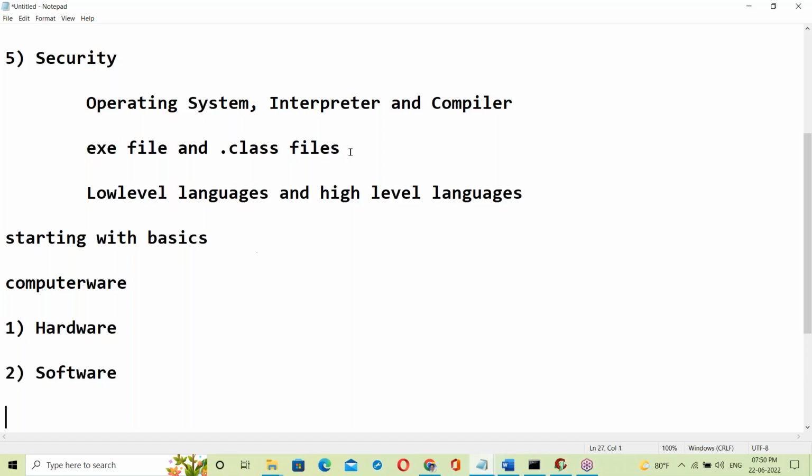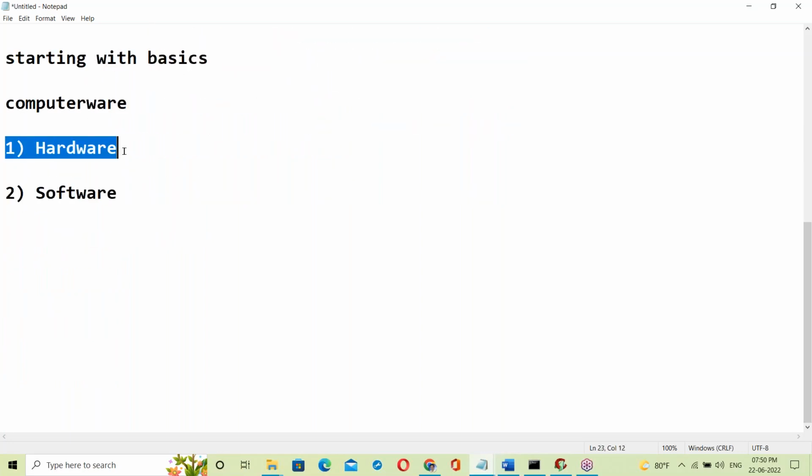See, hardware. These are the physical components of a computer. Physical components, we can touch all the parts. But this is not ours. We are not hardware engineers. So we are the software. Now let us start the software.